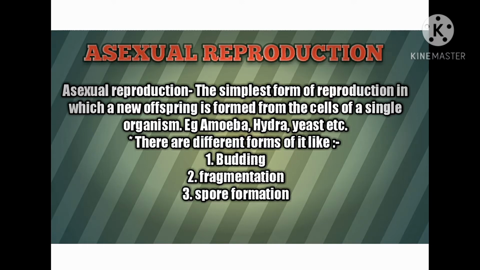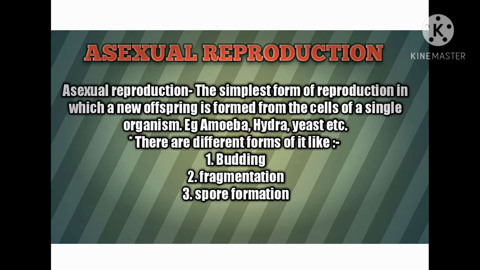If we talk about reproduction, there are two types: the first is asexual reproduction and the second is sexual reproduction. So what is asexual reproduction? Asexual reproduction is a kind of reproduction in which only a single parent is involved, and it creates its own offspring. For example, amoeba, hydra, yeast, etc.